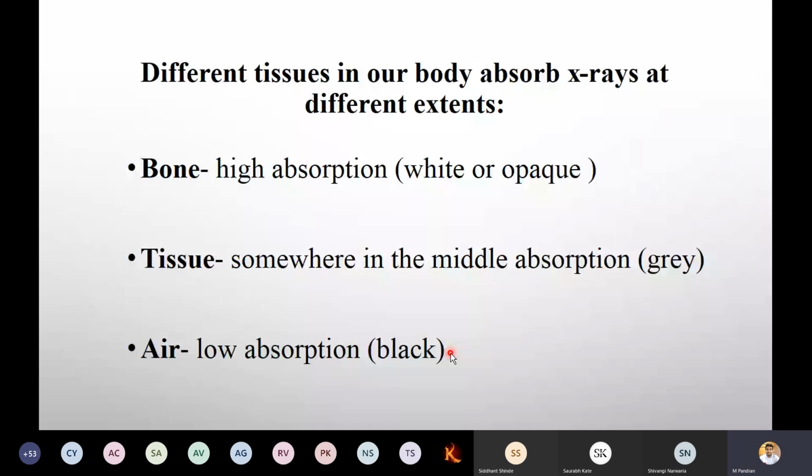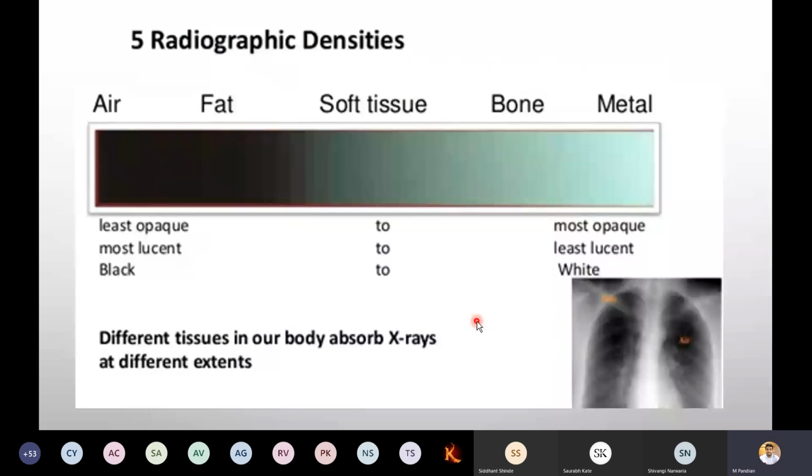Now, different tissues in our body absorb X-rays to different extents. How to identify this? If you consider the bone, high absorption will be there. A tissue has somewhat middle absorption, and air has low absorption. Based on this high, middle, low absorption, there is a color we have to give: bone is white or opaque, tissue is gray, air is black. Based on this, we categorize the film. There are five radiographic densities. This is very useful for you in future.